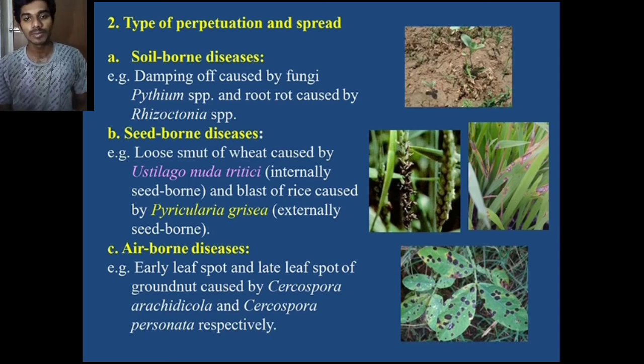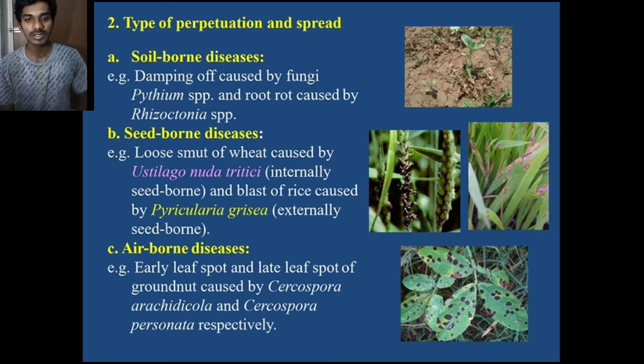Next we see types of perpetuation and spread: soil-borne disease, seed-borne disease, airborne disease. First of all, we see soil-borne disease. In this disease, the soil itself carries the pathogen, and the disease occurs in the young seedlings of the plant. Damping off is caused by the fungus Pythium species, and root rot is caused by Rhizoctonia species. In damping off, we see the collar region with water-soaked lesions.